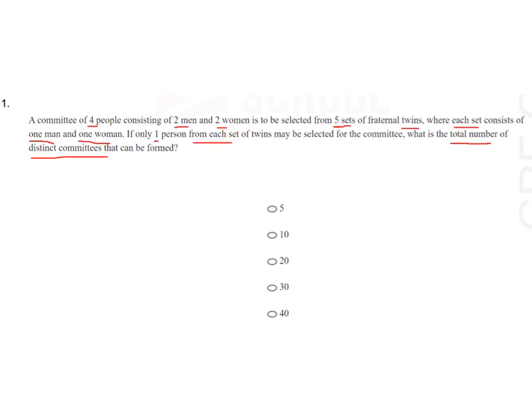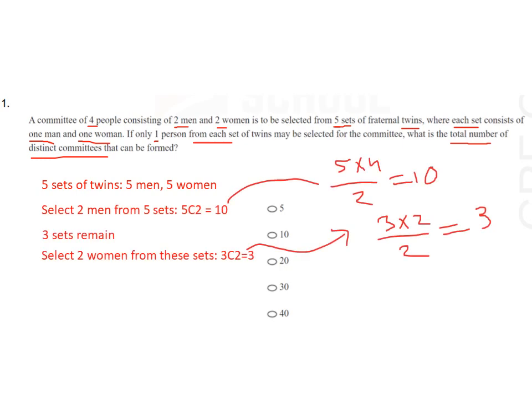So there are 5 sets of twins. So there are 5 men and 5 women. And we need to select 2 men and 2 women. Let's at first select 2 men from 5 sets. That is 5 combination 2, equal to 10. So 3 sets remain. Let us select 2 women from the remaining sets. So 3 combination 2 equal to 3. So the total number of distinct committees will be 10 multiplied by 3, equal to 30. So the answer will be option D.